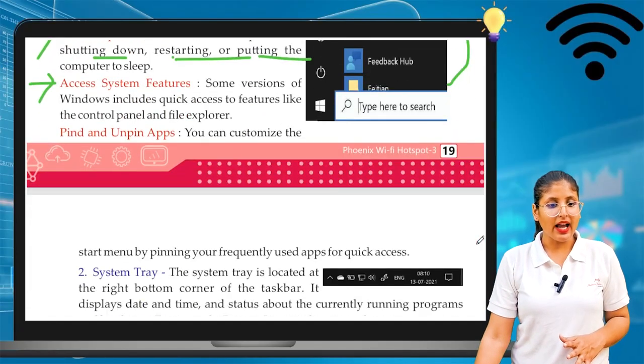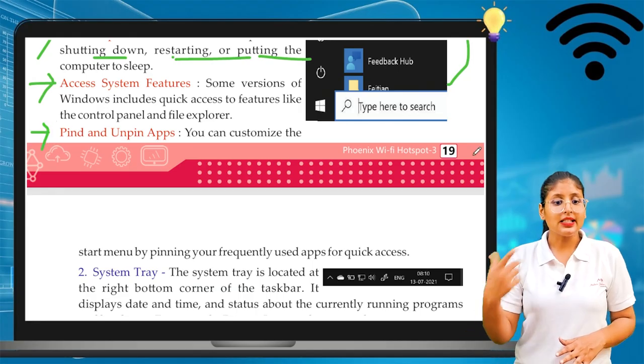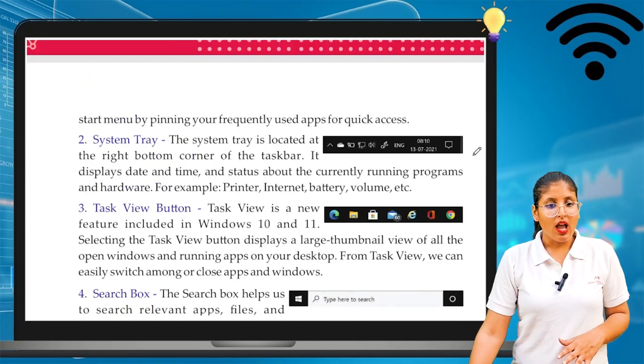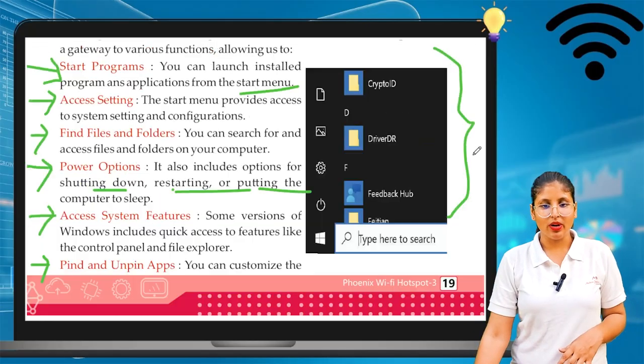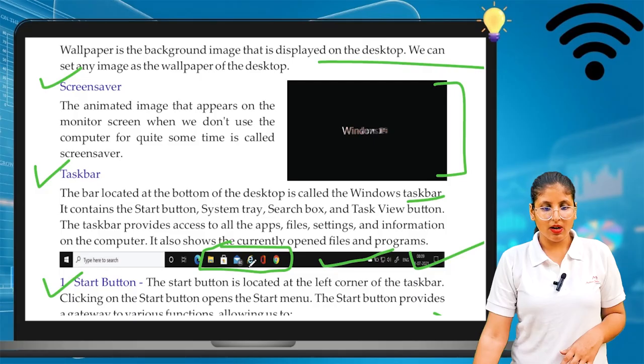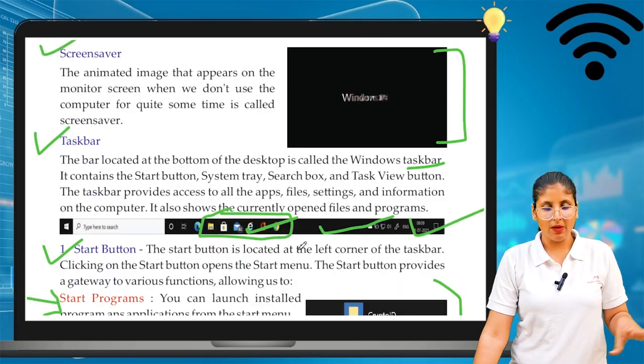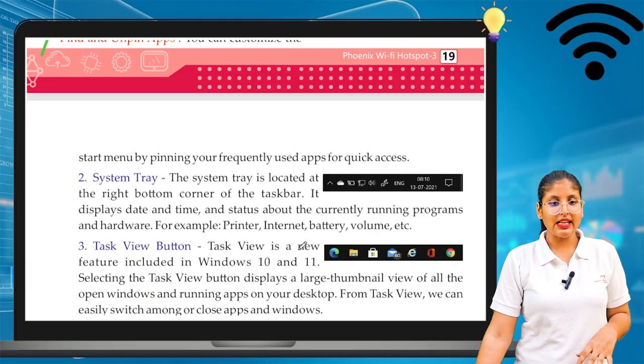Next is pinned and unpinned apps. So pinned and unpinned apps are also there. You can customize the start menu by pinning your frequently used apps for quick access. So here we can put the apps that we use in the taskbar area, so that we can easily open those files.